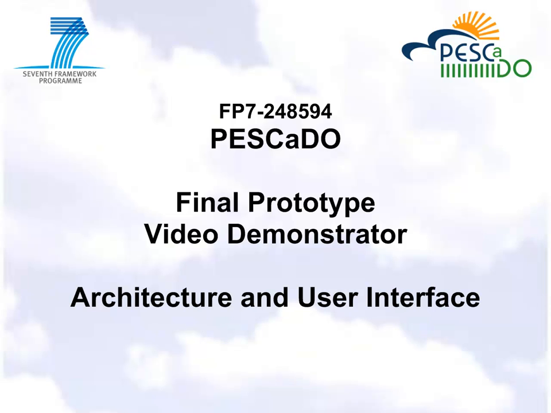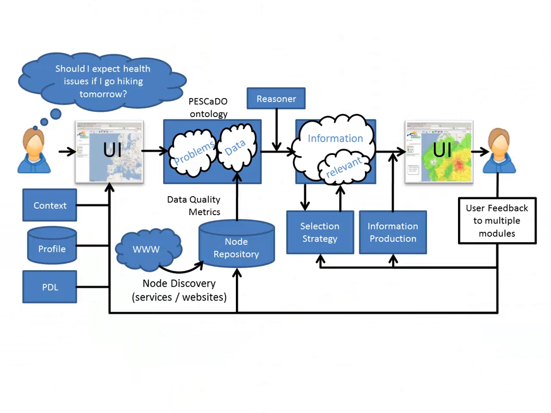Welcome to the video demonstration of the final prototype of the Pescado project. The project's goal is to combine environmental web resources, such as websites and services, into an intelligent decision support system based on semantic reasoning. The Pescado service can be used to support decisions related to environmental information like weather and air quality values. To achieve its goals, the system is separated into many services that form a coherent process to answer the user's inquiries, which can be seen in this overview.